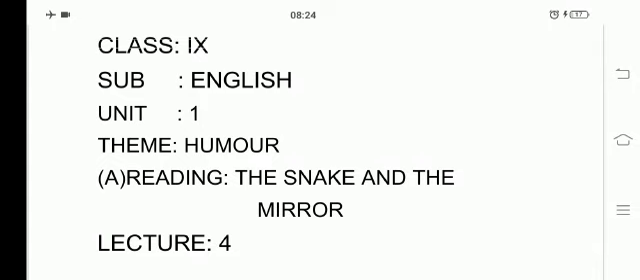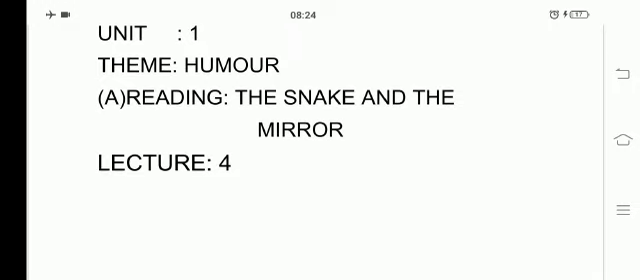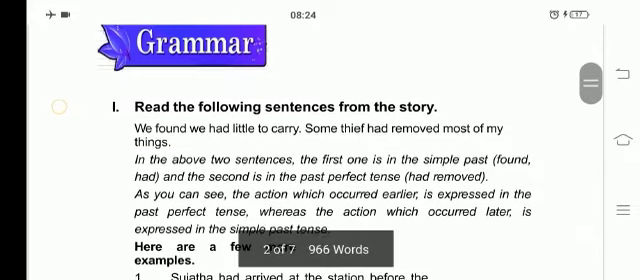In the previous class, we have completed half part of the grammar and vocabulary. So we will be completing the remaining part, and I have given you the homework also. I think you have done the homework. Now we will move towards grammar.